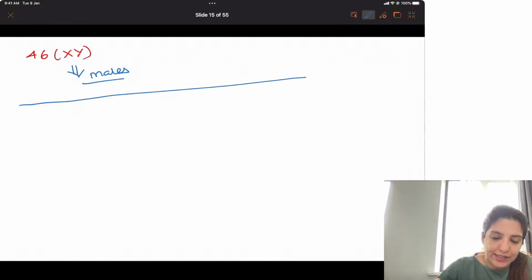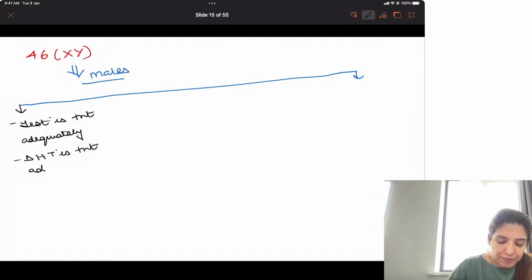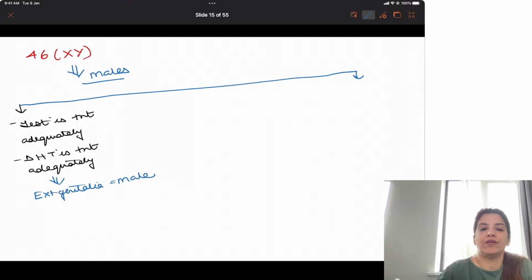Now in this 46XY, if testosterone is present adequately and dihydrotestosterone is present adequately, then their external genitalia will be male external genitalia, right? Only if both are present adequately, then it will be male external genitalia.